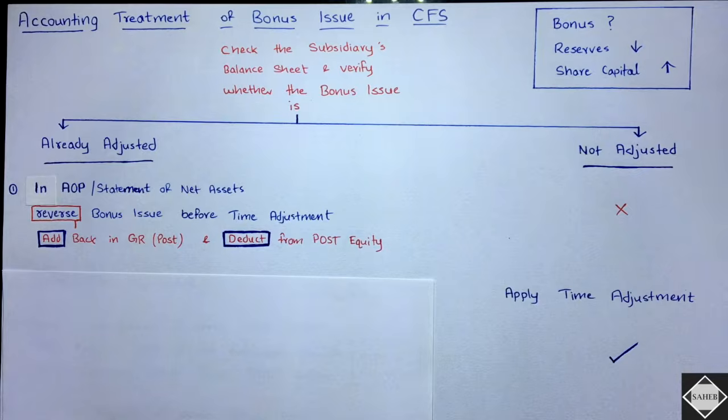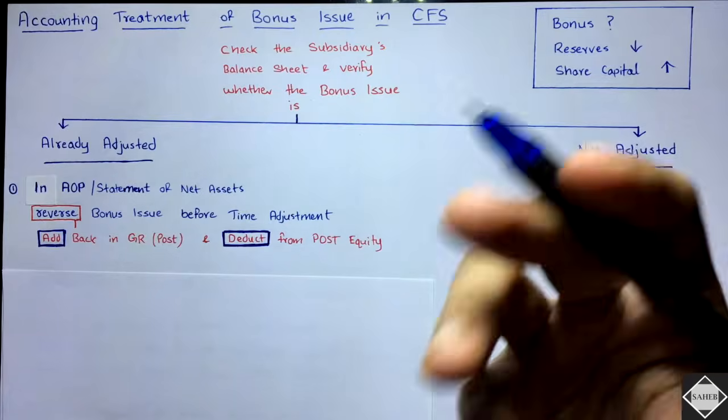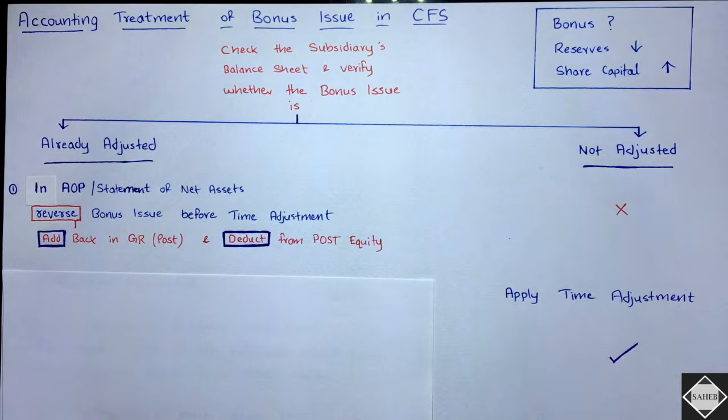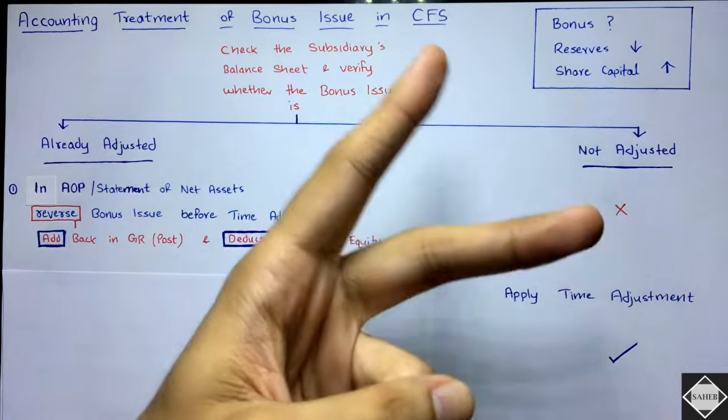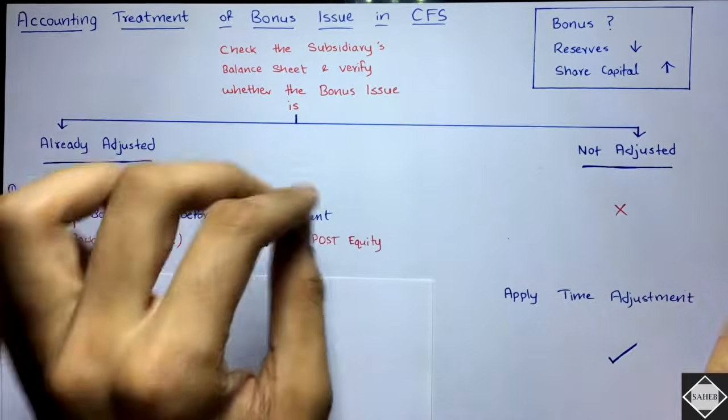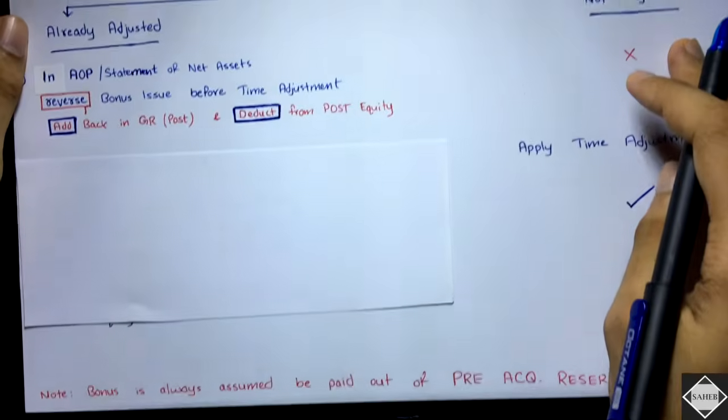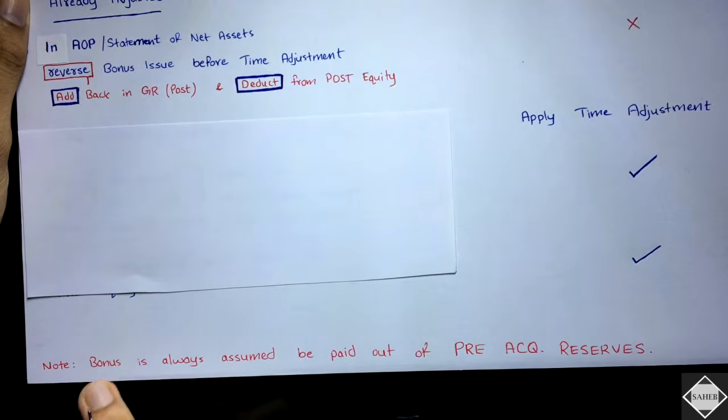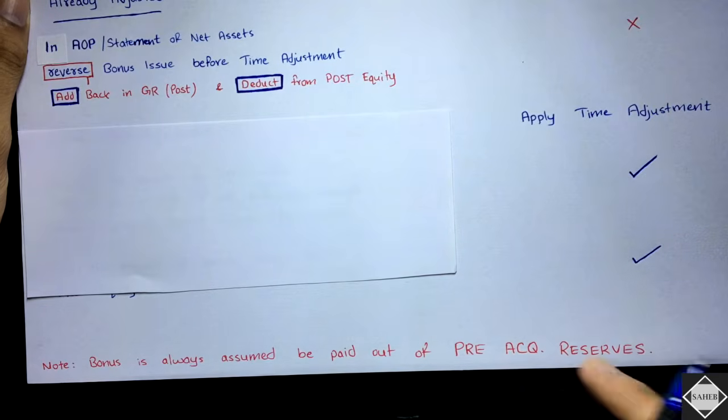So if it is adjusted, then these are the steps that you have to follow. Bonus shares are the same kind of thing as dividend. What we have done in dividend adjustment, it's kind of like that only. The source of the dividend, we saw pre and post, the same way. But here there's one assumption: bonus is always assumed to be paid out of pre-acquisition reserves.